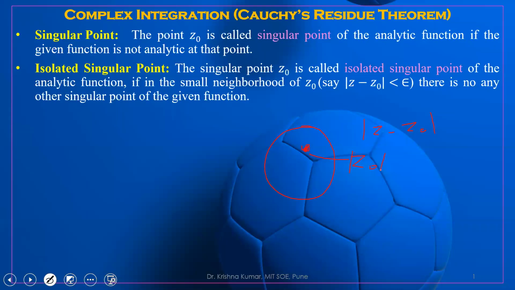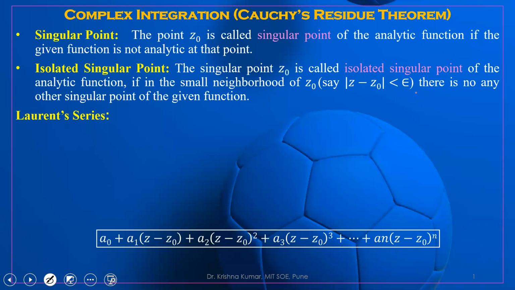Except that singular point, there is no other singular point in this open interval. Open interval means it is called a neighborhood, an open neighborhood. If there is no other singular point situated in this neighborhood of the given z0, then this is called an isolated singular point. It is totally isolated.